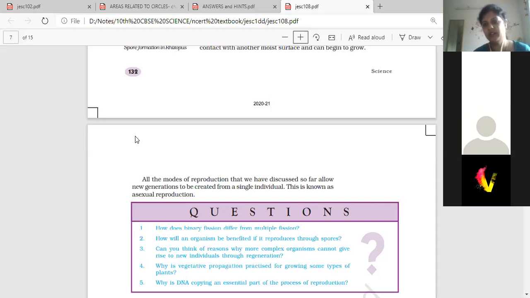Are these clear methods of sexual reproduction? All the methods are clear to you? The next is sexual reproduction. First we have to see sexual reproduction in plants, and after that in humans.